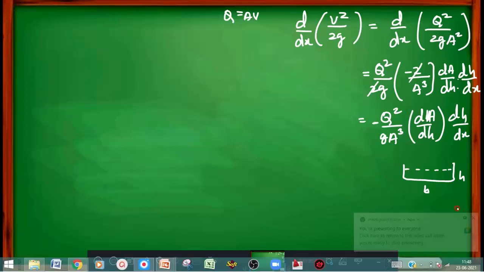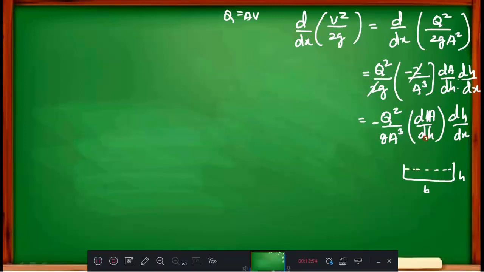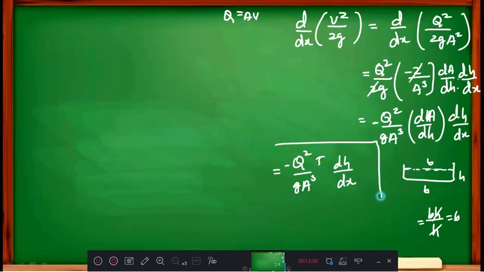If I define it here, then what is dA by dH? Area means the change in area. Area is B into H, and H over H cancels, so you will get B. The B and the top width are the same now. Therefore I am going to assume that dA by dH is T, that is the top width. Then my equation becomes q square divided by g a cube T into dH by dx. This is what I got.